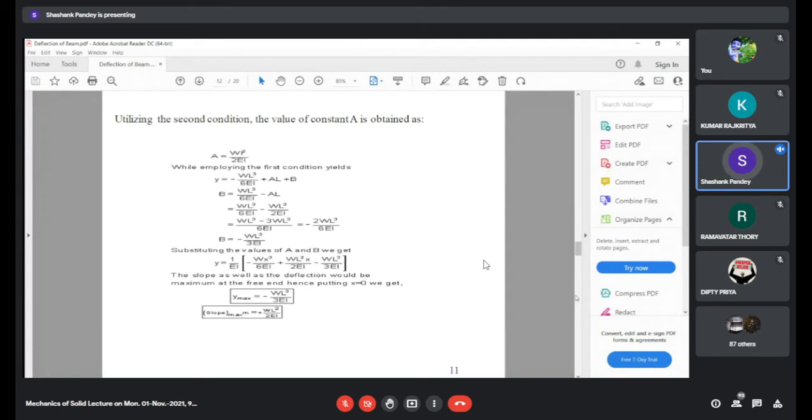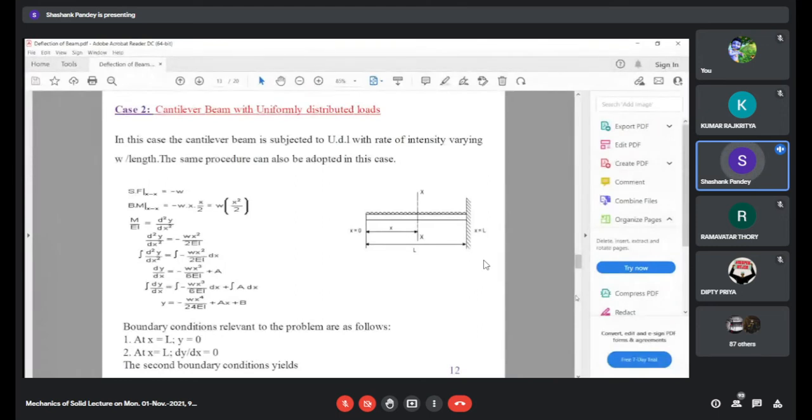So we have determined the value of maximum slope, which is the critical point, and maximum deflection for the cantilever subjected to point load. If we are asked some different loading condition, let us take another case. That is a cantilever beam. This time it is no longer subjected to point load, but the load has been replaced by a uniformly distributed load, UDL. So we will follow the same principle which we derived for the cantilever beam subjected to point load.